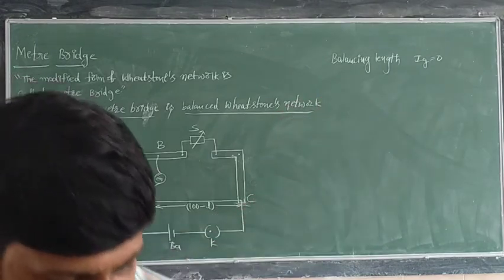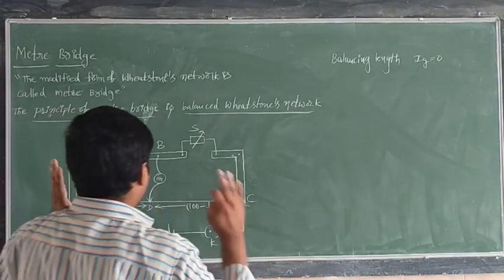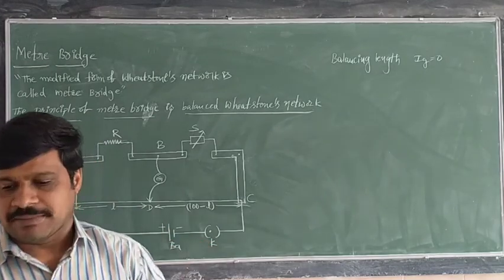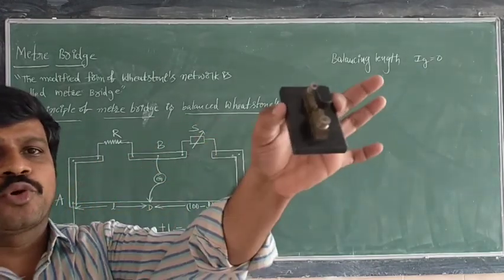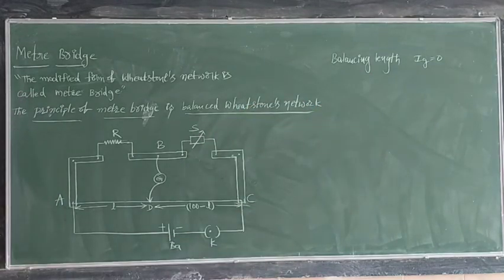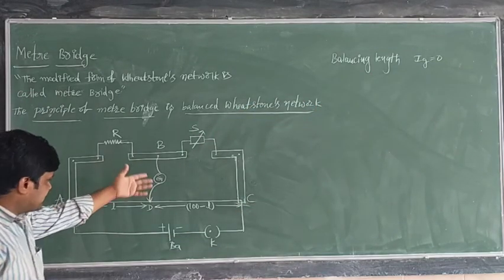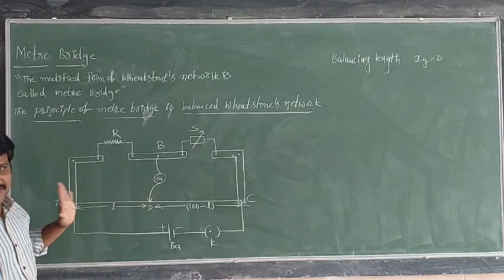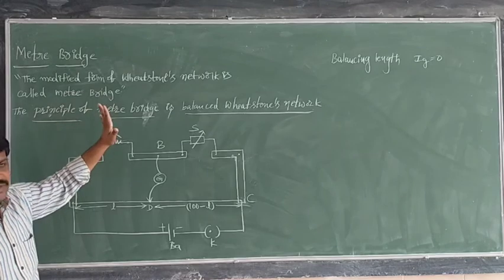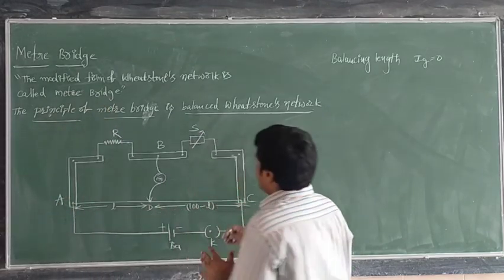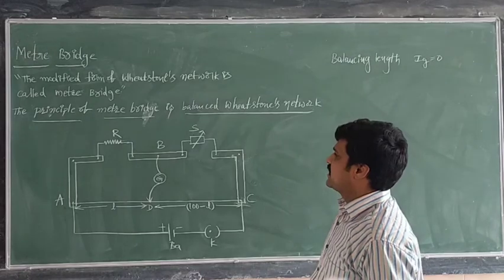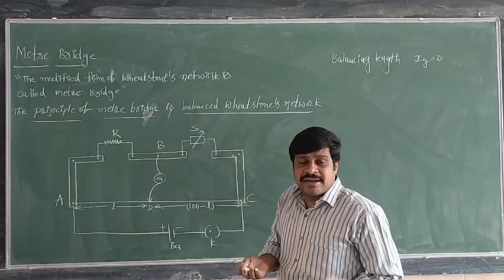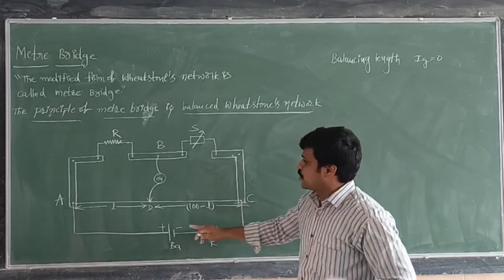By using this one, we have the modified form of the balanced Wheatstone network. K is nothing but the plug key. Plug key I have already shown you. Here, this is the modified form of the balanced Wheatstone network. We have studied it. How to take this? There should be 4 resistors. Here one resistor is there, here one resistance is there. Then the remaining 2 resistances are here.